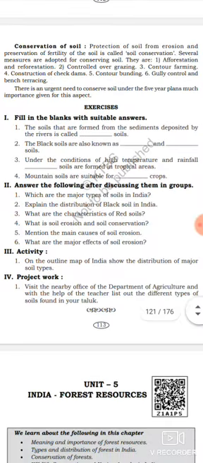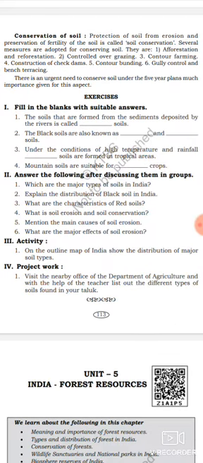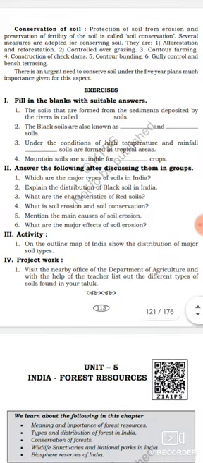Got it? Now the homework is, you need to answer these questions. First question, which are the major types of soils in India? Second one, explain the distribution of black soil in India. Third one, what are the characteristics of red soil? Fourth one, what is soil erosion and soil conservation? These four questions are homework for you. Write neatly in your homework book and send it in the group. Got it? In case you have doubts, you can call at any time and clarify your doubts.